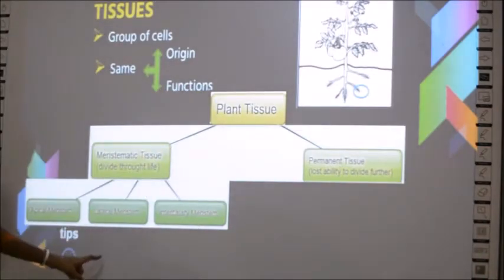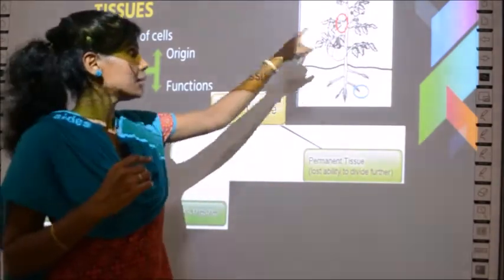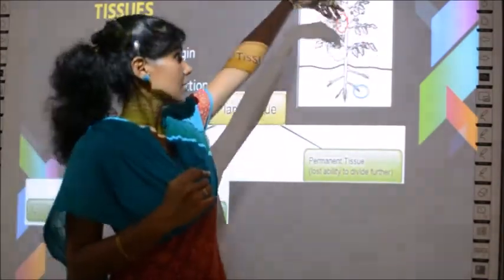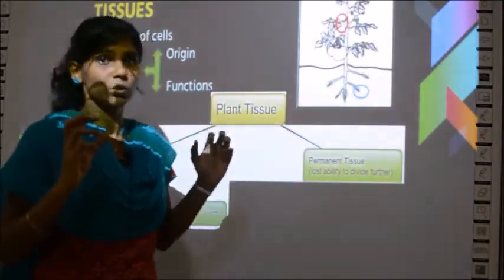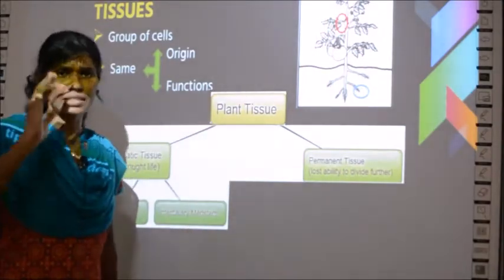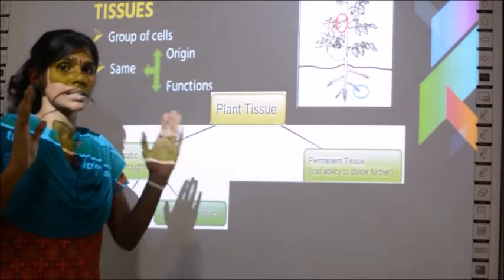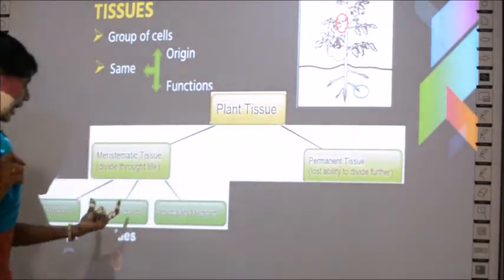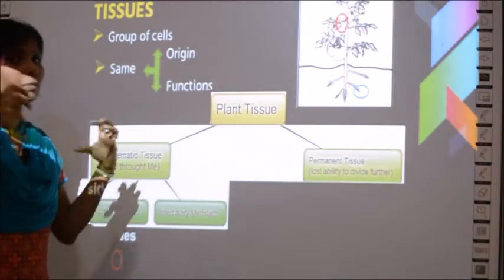Okay, see, the second one is called lateral meristems. Where are lateral meristems? They are found on the sides. There are side branches, can you see? This is growing just upwards, whereas in the side branches there is also growth. You can see growth in the side branches also, no? The sides are called lateral. If it is lateral, it means the sides. So they are called lateral meristems because there is growth in the side branches.